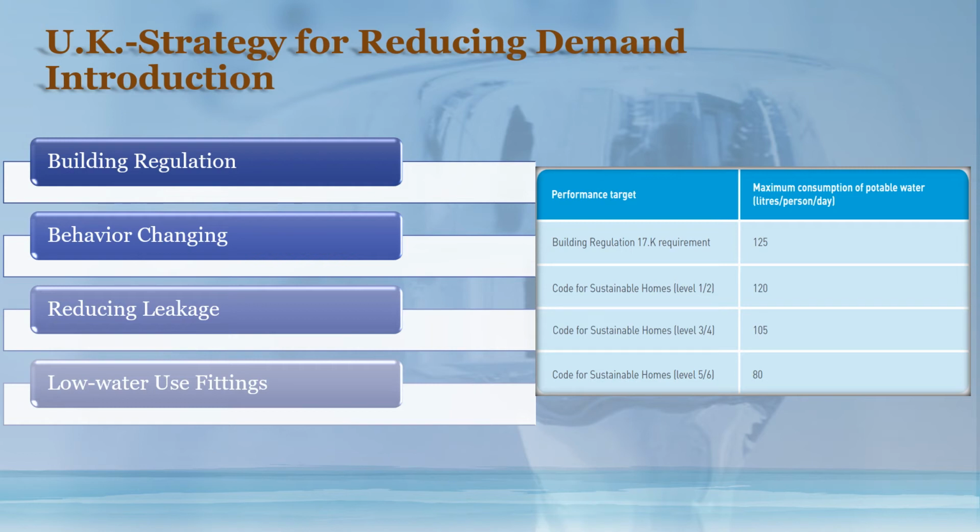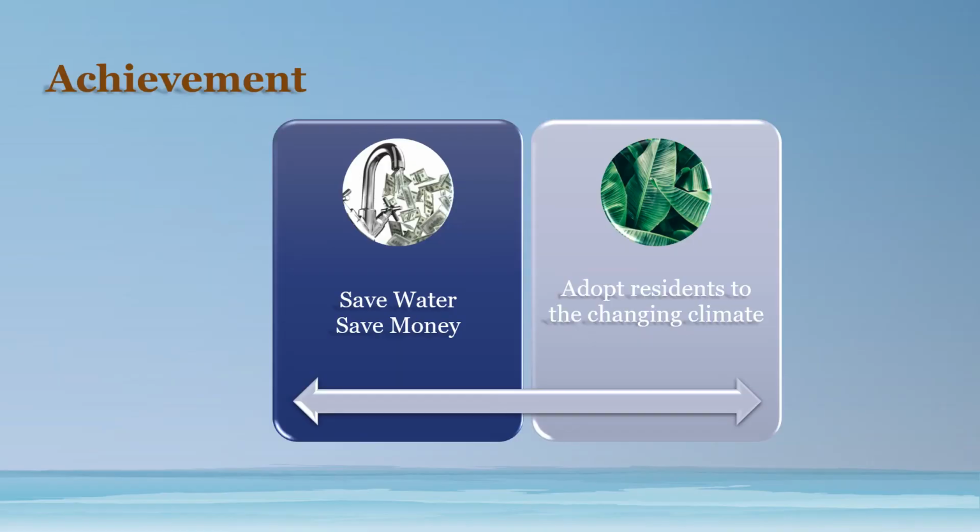Building Regulation 2010 established the limitation of 125 liters of potable water usage per person per day. The UK is also trying to change the behavior of customers towards smaller clean water consumption by raising water tariffs, pricing the water with different thresholds, as well as increasing education. Reducing water leakage and lower water use taps are also important for the UK strategy. 40% of the total water supply escaped from the network system in the UK.